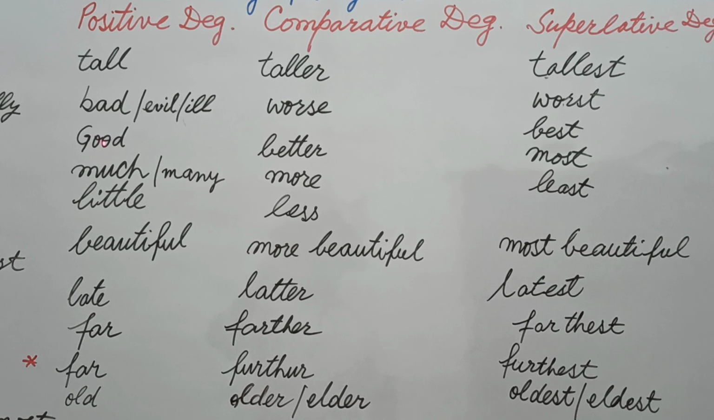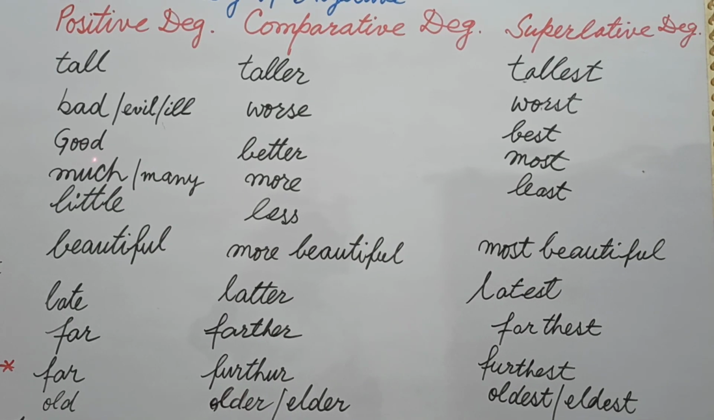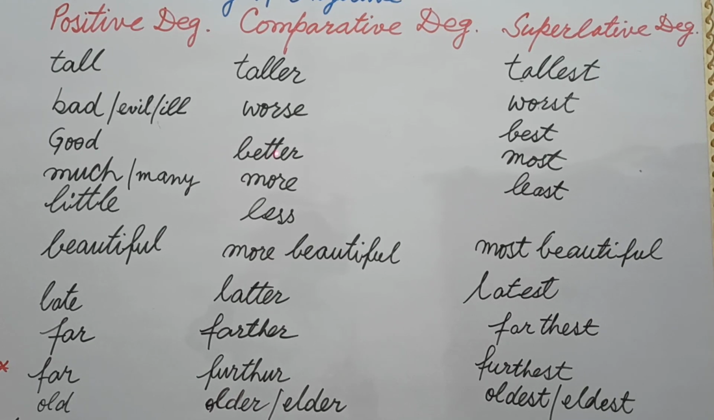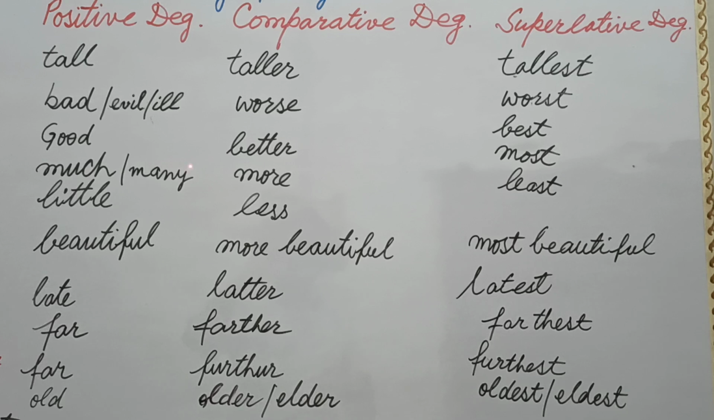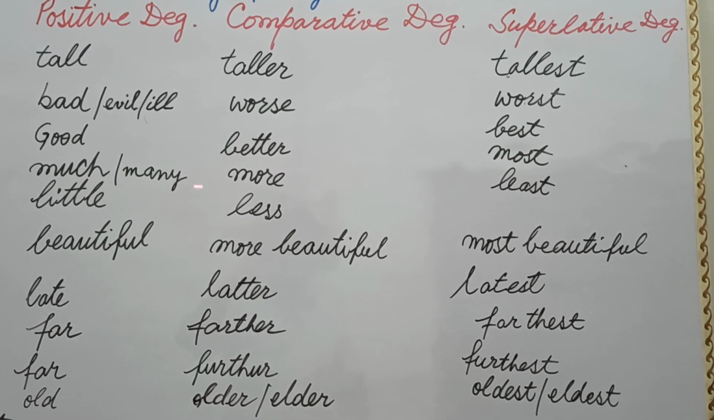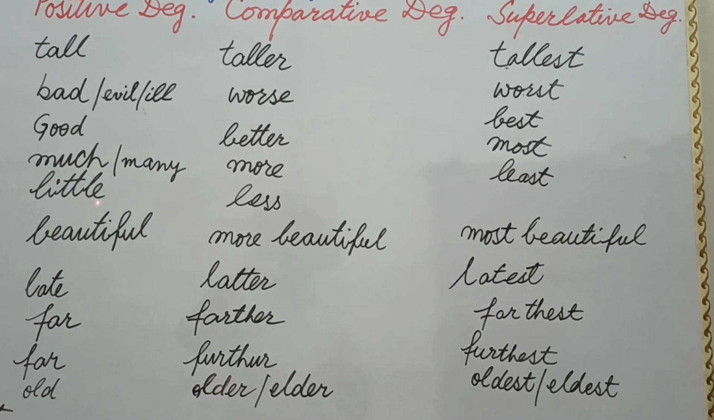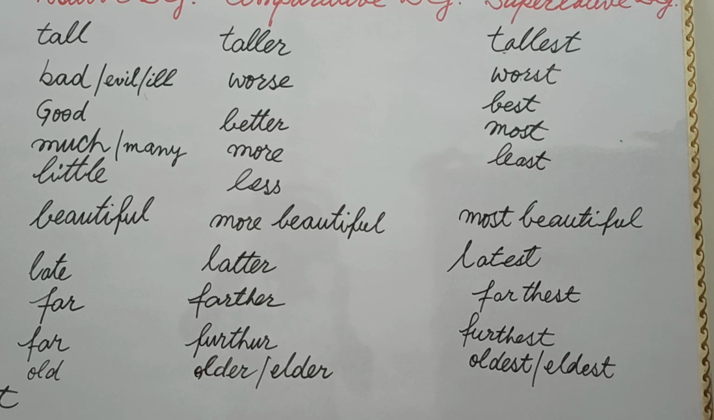And in the same way, good. Good is some other type of word. We don't use er and est. We don't say gooder, goodest. We say better and best. In the same way, students, much and many, we say more and then most. Students, little, less and least. Beautiful, more beautiful and most beautiful, late, later, latest.